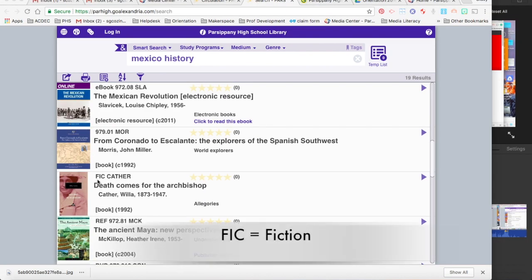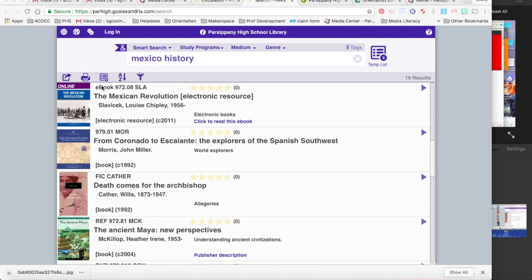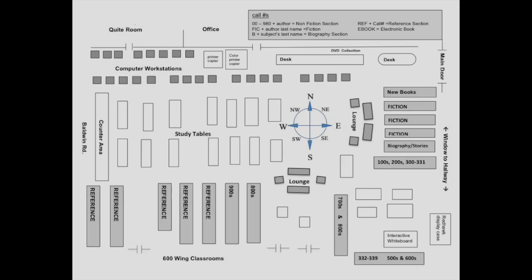If a call number has FIC in front of it, that means it's in the fiction section. If a call number has REF in front of it, that means it's in the reference section. Ebooks will say ebooks, and you can click to read them online. If you're not sure where to find something, use the Media Center map to guide you.